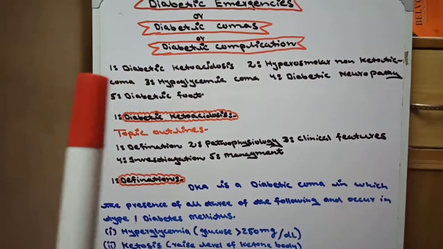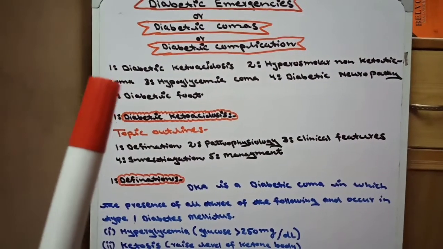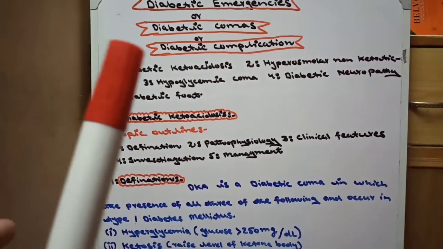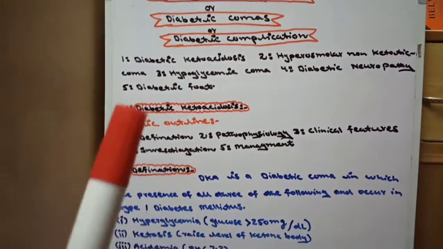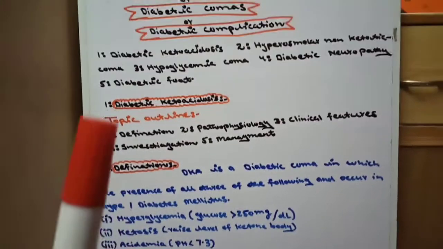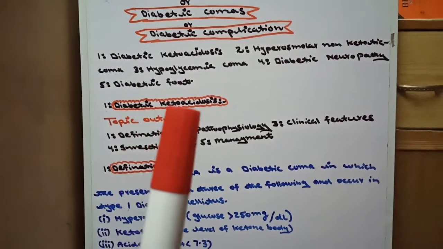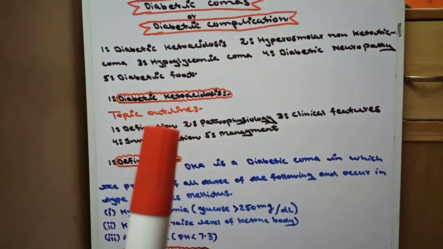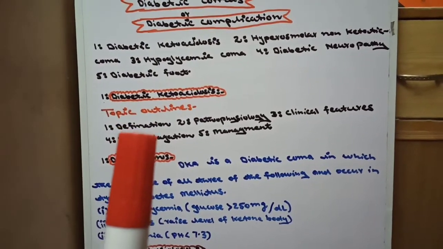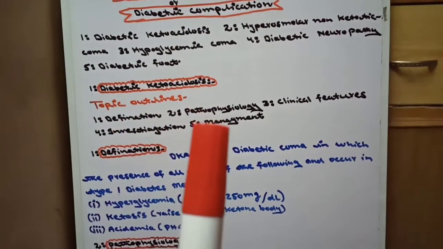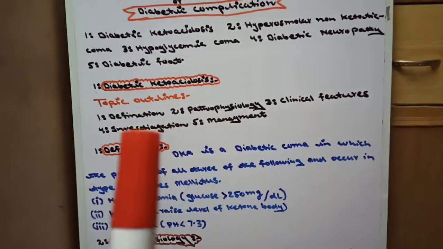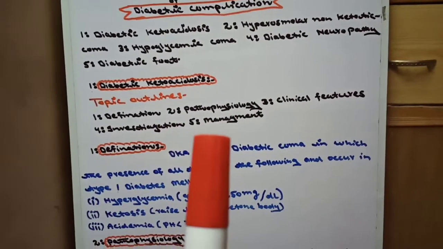Each coma from these 5, we study in detail. Like today in this video we study in detail diabetic ketoacidosis. Its topic outline includes diabetic ketoacidosis definition, its pathophysiology, its clinical features, its investigation, and its management.